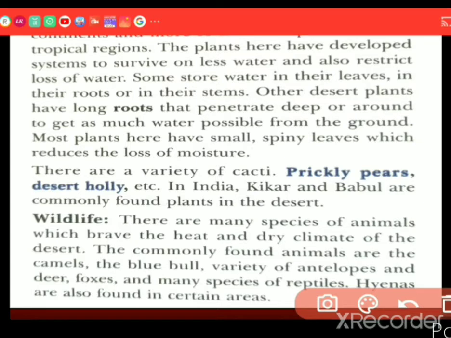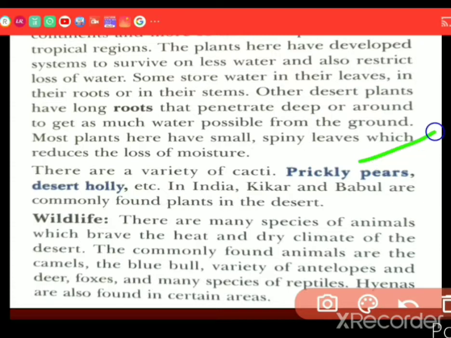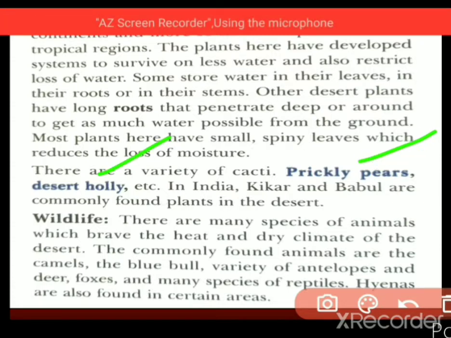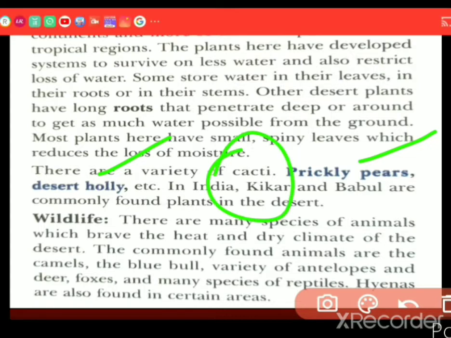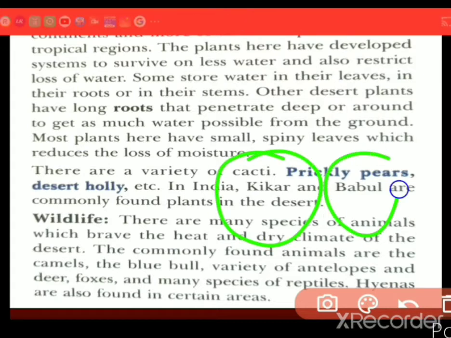There are a variety of cacti, names given here: prickly pears, desert holly, etc. These are the cactus names. This is a cactus, a bushy plant. In India, kikar and babul are commonly found plants in the desert. Keep in mind, kikar and babul plants.